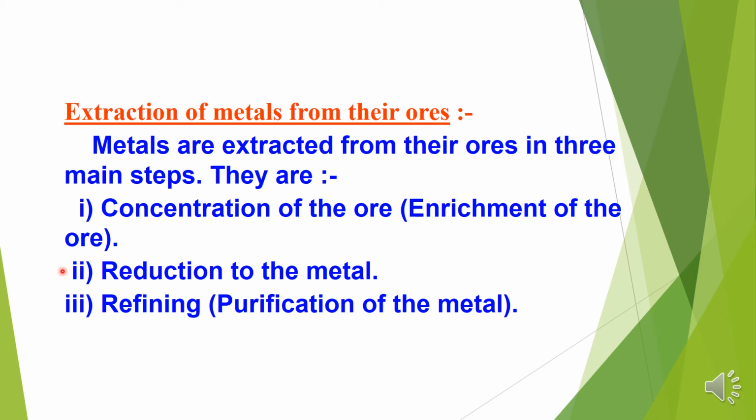And children, the last step: when the ore is reduced into metal, that metal has to be purified. Generally for purification or refining, we use one method which is known as the electrolytic refining method. After the electrolytic refining method, we get 100% pure metal.